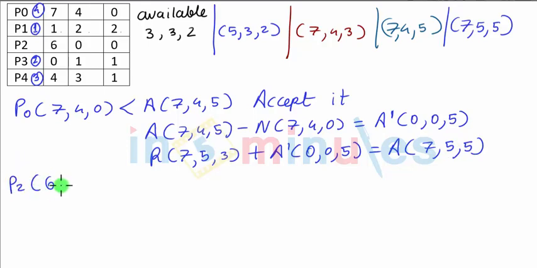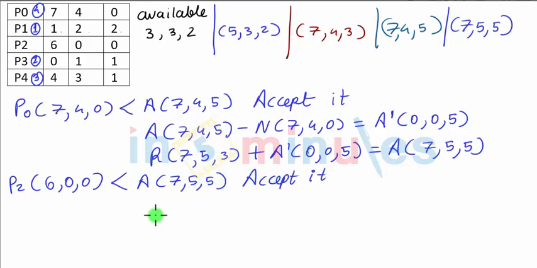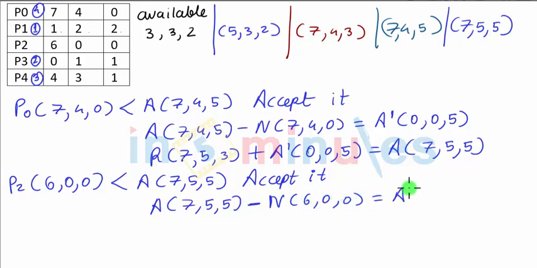P2's requirement is 6, 0, 0, which is less than the available of 7, 5, 5. So we accept it. Since we are accepting, we'll remove it from the available, which was 7, 5, 5, minus needed, which was 6, 0, 0. So the new available currently is 1, 5, 5.